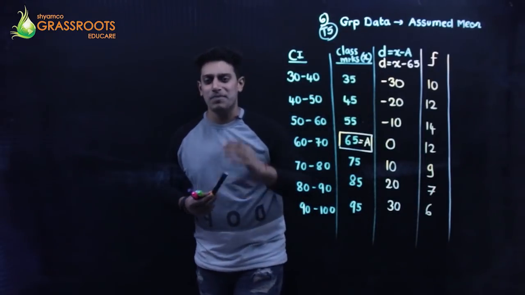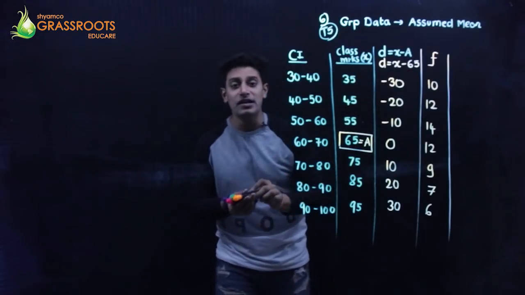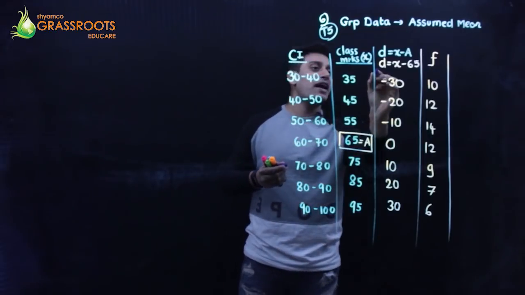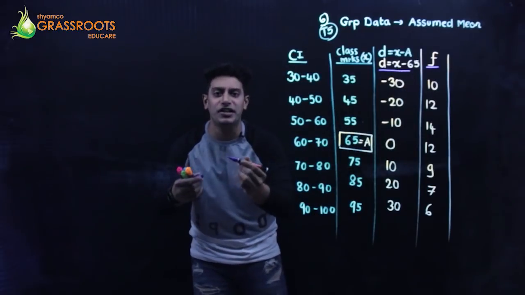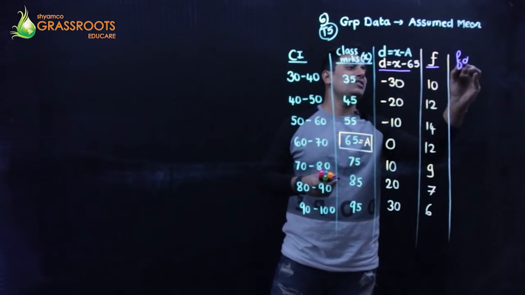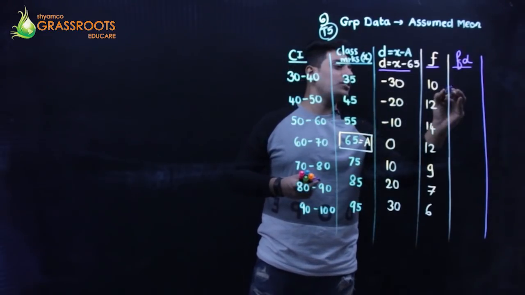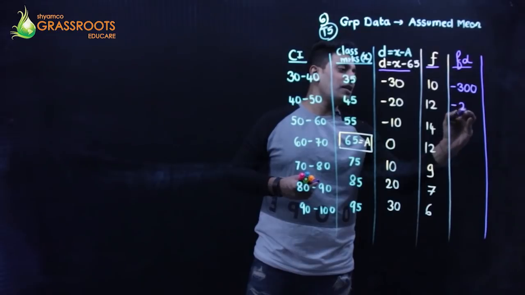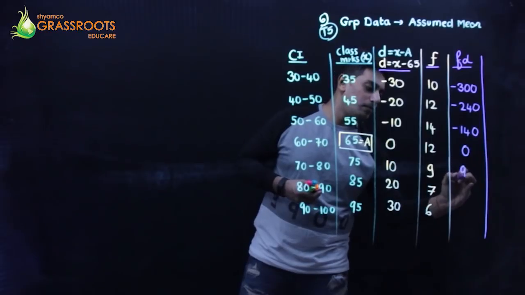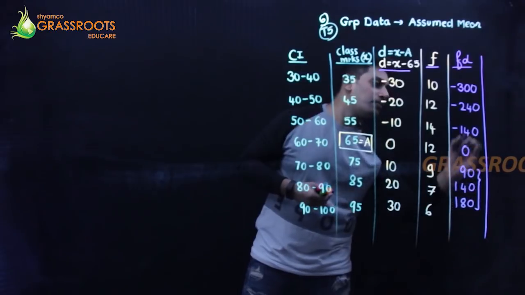These are the frequencies. What we used to do previously is multiply X and F. But now we shall multiply D and F, because my entire question has been redefined in terms of D. So FD, that's going to be the multiplication, students. Minus 30 into 10, this is minus 300... I am multiplying D and F: 0, 90, 140, 180. You add up.